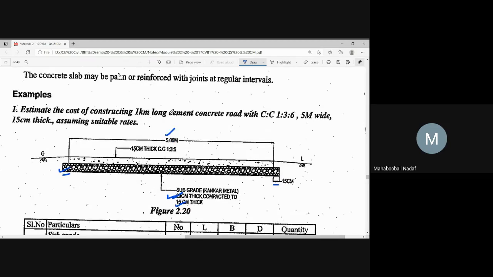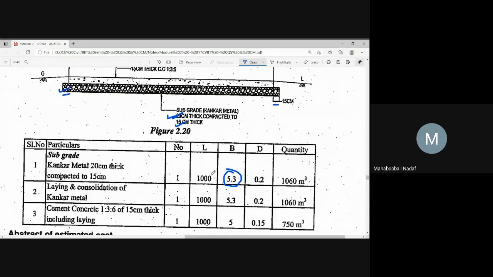They have given length as 1 kilometer concur, so that is why 1000 meter. What is the thickness you should take? I just now told, it is 0.2. Why? Because you should take the uncompacted thickness. This is supplying material, and this is labor for this. They have split the item like this. This is the material component and this is the labor component. So quantity is coming out the same because the item is the same. Concur, one is material supply, another is laying.